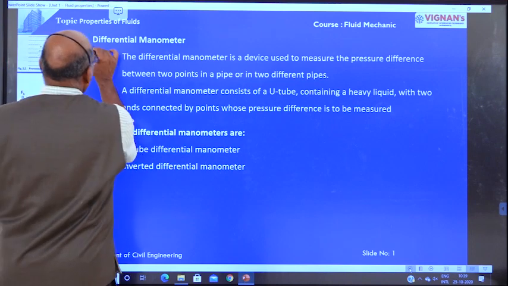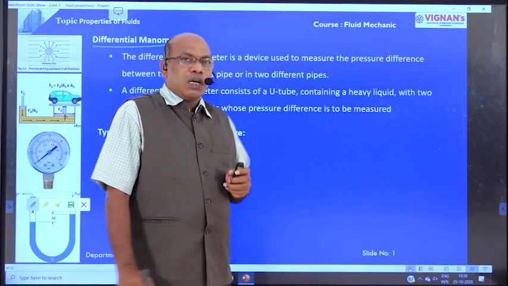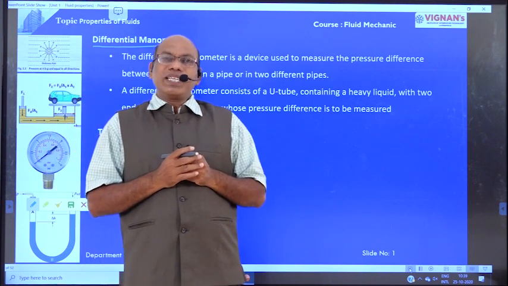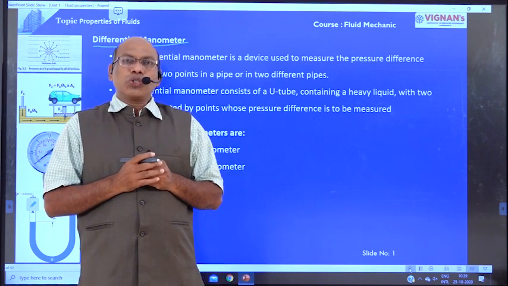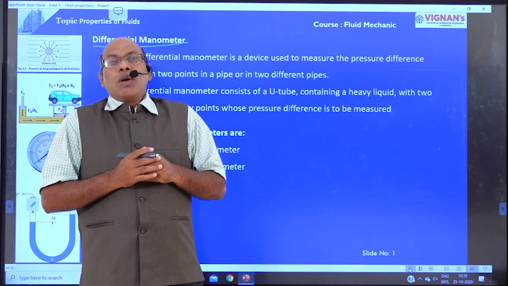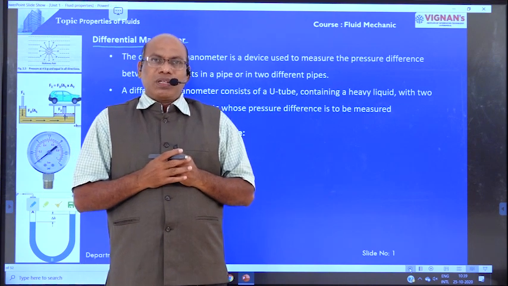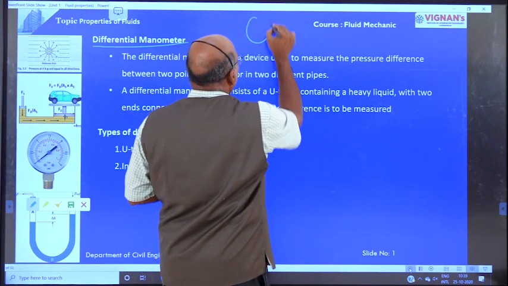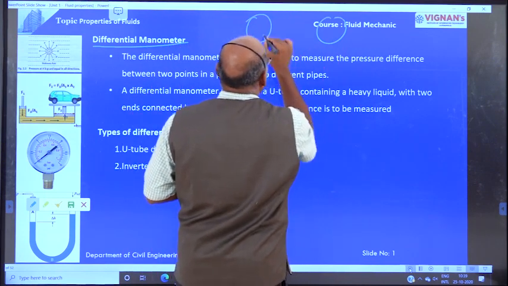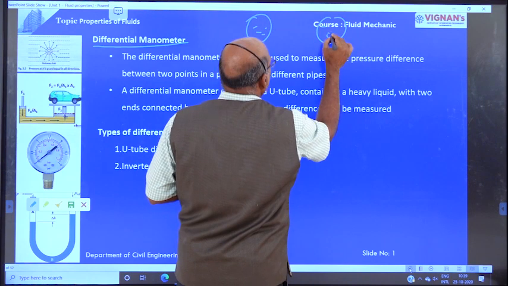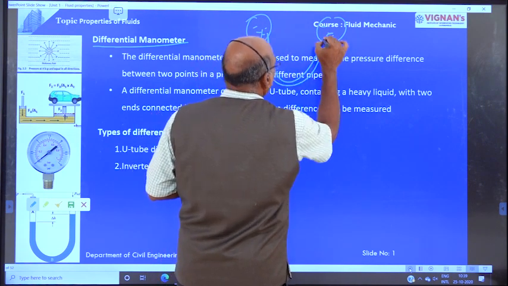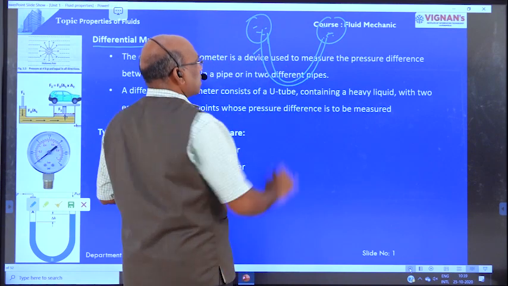Differential manometers. What are differential manometers? What is their purpose? Differential manometers are devices used to determine the pressure difference between two points. That may be in the same pipe or different pipes. Suppose this is one pipeline and this is another pipeline. We are going to determine the pressure difference between these two. Now we install one tube like this. This is nothing but a differential manometer.